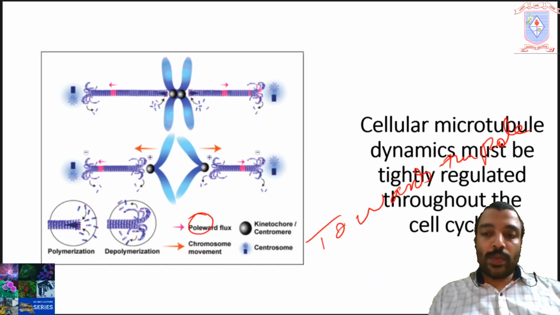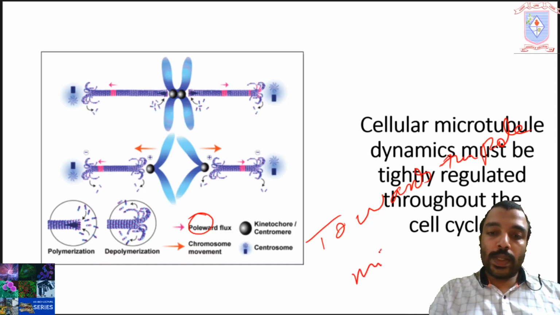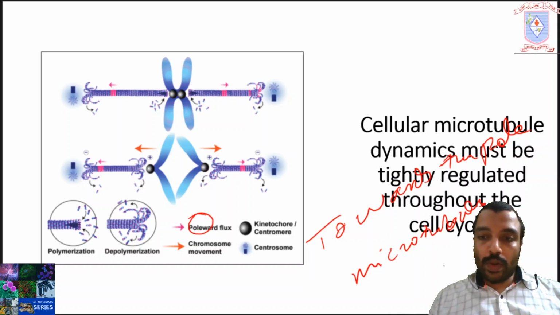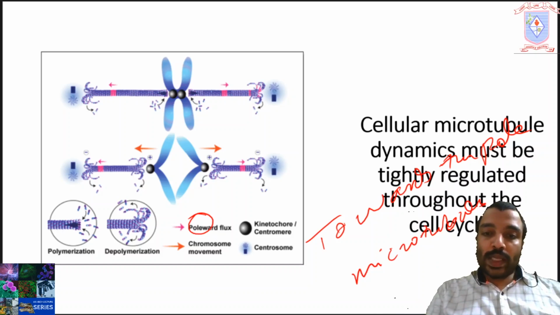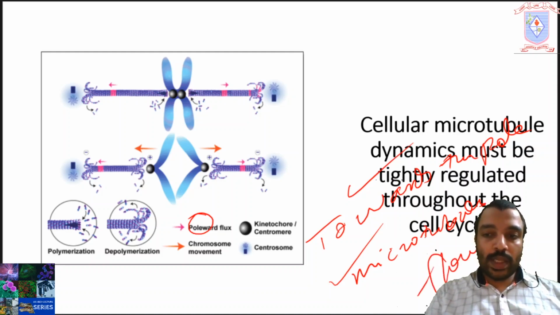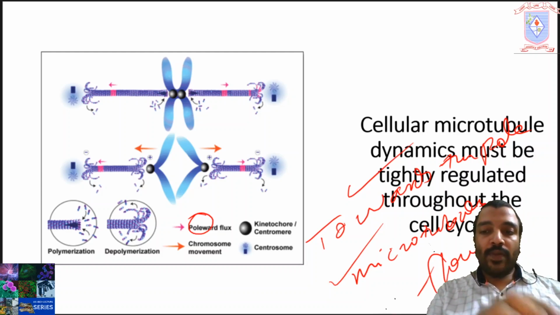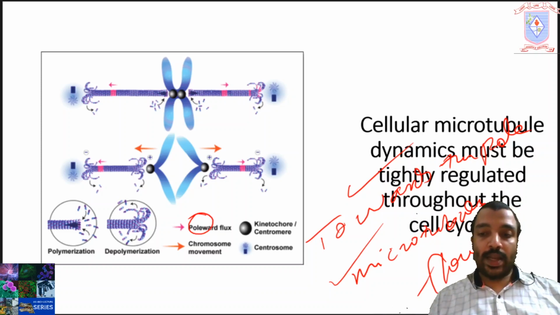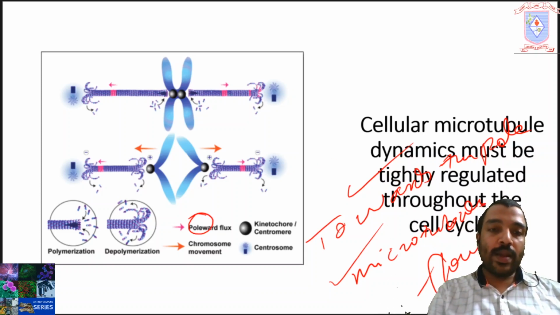Towards the poles. What is moving towards the pole? The microtubules, isn't it? So, poleward microtubule flux. The term poleward means towards the pole, and what is moving towards the pole? That is microtubules. Flux means flow, simple, flow. So it is the fast movement of microtubules towards the pole from its far end. In similar terms, the shortening of the microtubule by the depolymerization of the minus end.